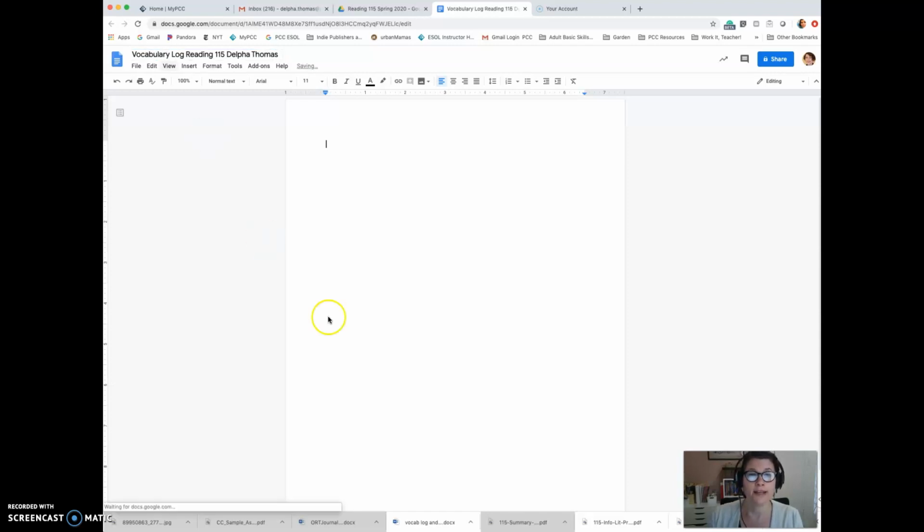There you go. Now you can type in here as you normally would, but please follow the instructions in part C of your week 1 assignments to create your vocabulary log. Up here at the top, you can left align, you can center align to put a title, you can right align. To double space, you can click the line spacing here and click double.